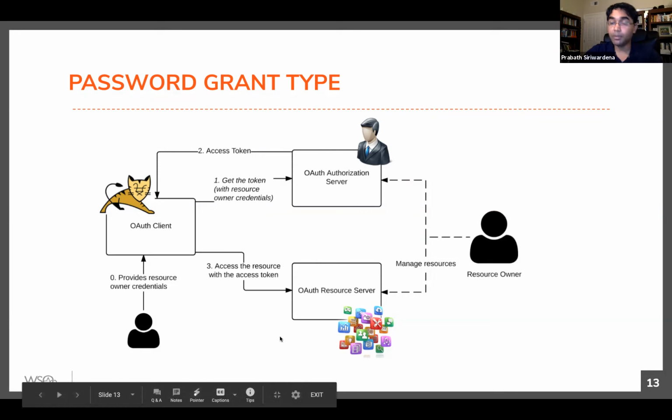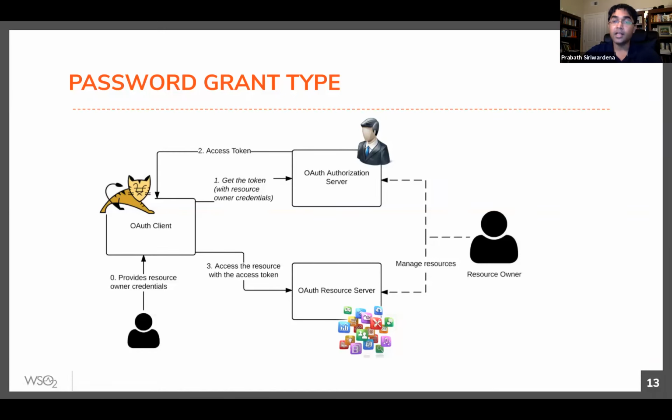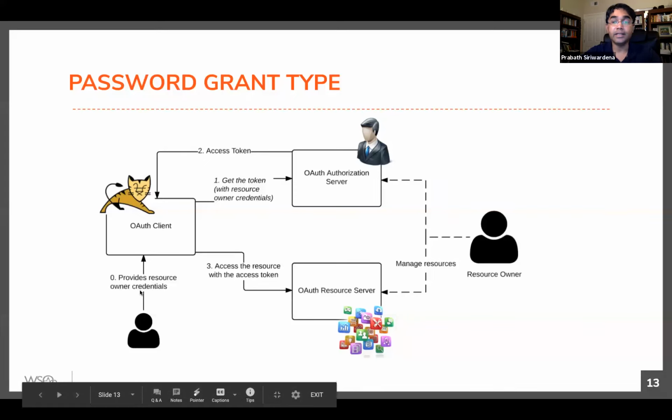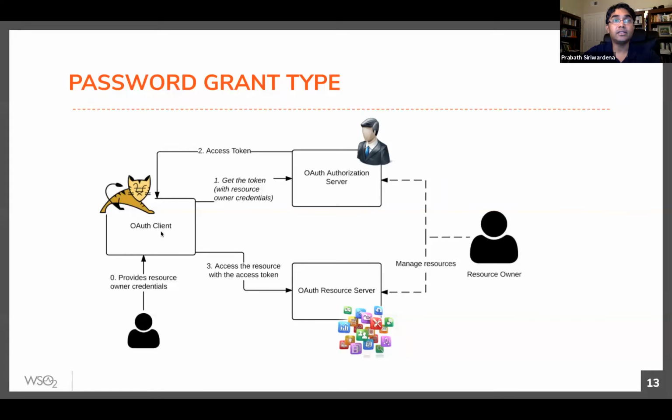So this is the exact problem OAuth wanted to solve in the first place. So why is this in the OAuth specification? The reason OAuth introduced this grant type to the OAuth RFC is to help client applications which were using basic authentication to migrate to OAuth. If the application is still accepting username and password from users, they can keep doing that, but they don't need to remember them. They don't need to store the username and password on their client side. They can simply exchange that for a token, store the token, and use that token to access the resources which are provided with OAuth.